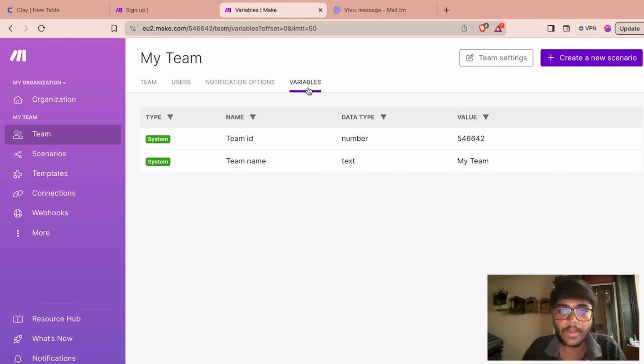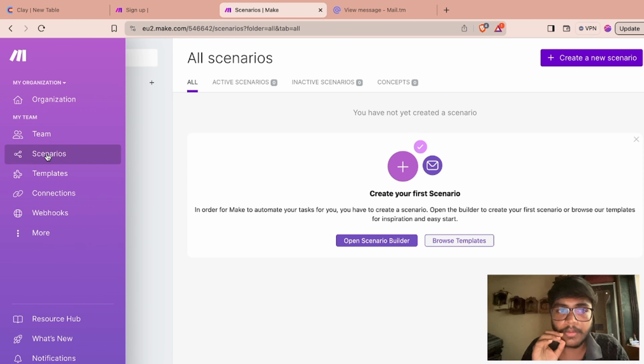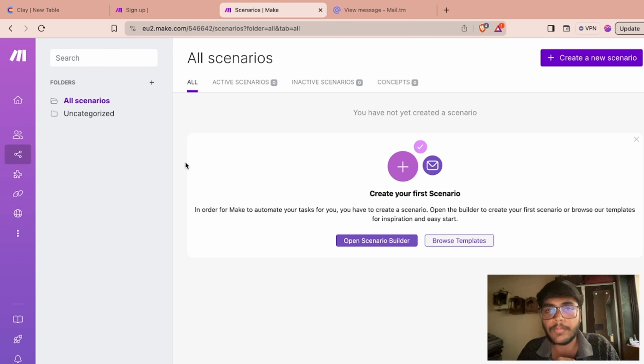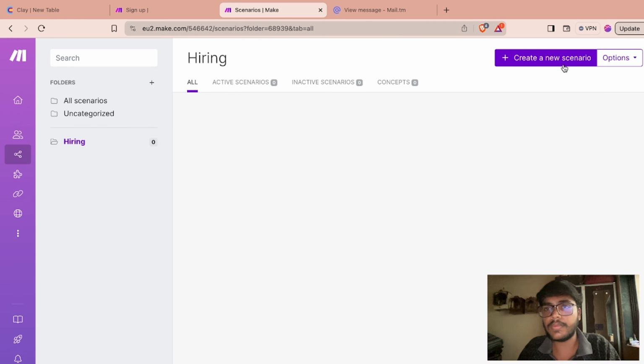Again, the same like variables, right? Here is the main part of make.com, which is the scenario. Now here you can create multiple scenarios, and you can also organize those scenarios into particular folders. So let's say you're creating a hiring automation. What you can do is create a folder named hiring, and under that folder, if you just click on the scenario, it will save that scenario under this hiring folder, right?